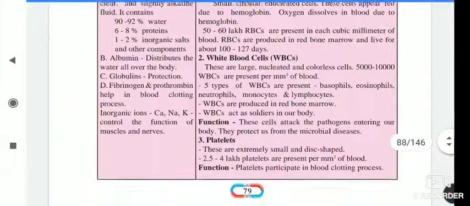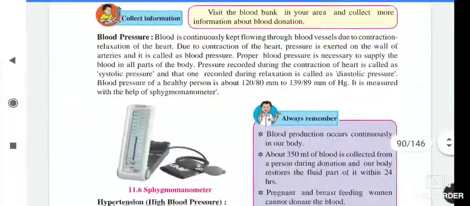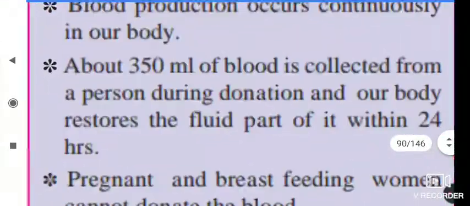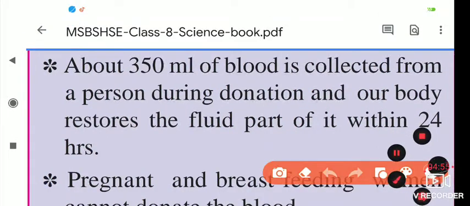So blood is continuously produced in our body. Next, about 350 ml of blood is collected from a person during donation. I told you the importance of blood donation because there is no factory available.